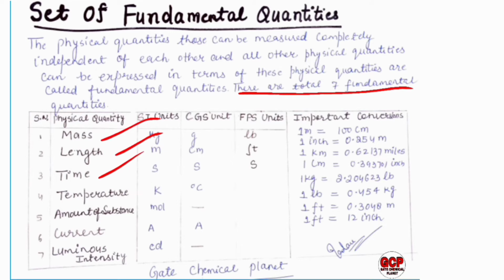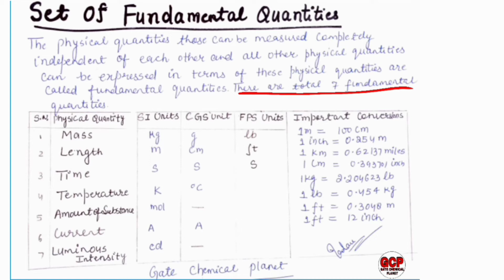The SI unit is very important here because in mass and material balance calculations, you have to remember all these things to calculate the mass and energy balance calculations and numericals.